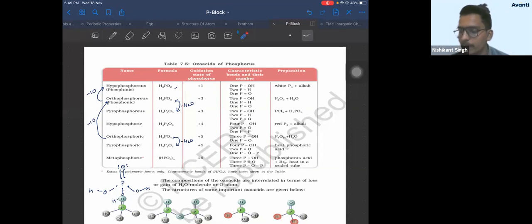If you remove H2O again, it will be having less H2 then. If you remove H2O again from ortho, how will you get H4P2O5? You'll not get that. Hydrogen will be less if you remove H2O again. Remove H2, add O2. From what, Ganesh? Remove H2 and add O2 from what?